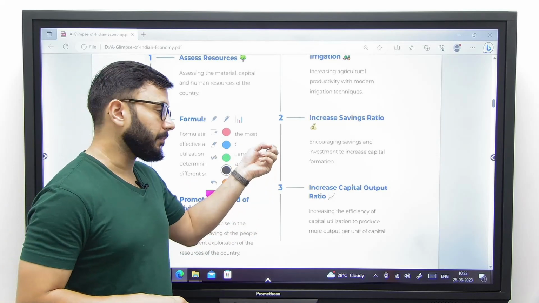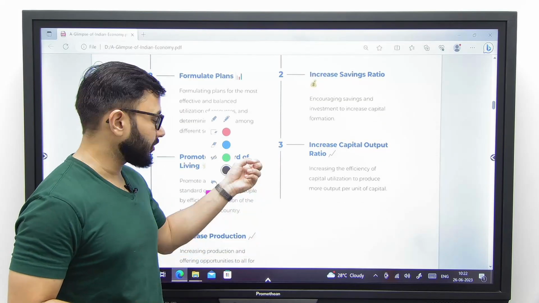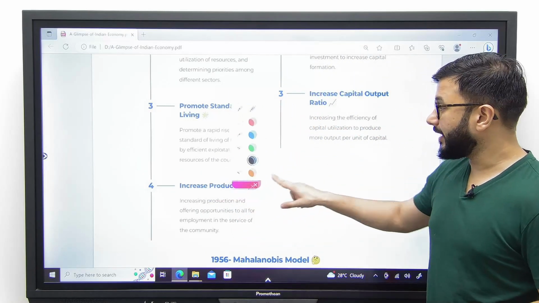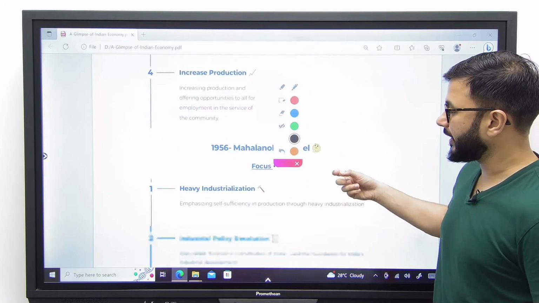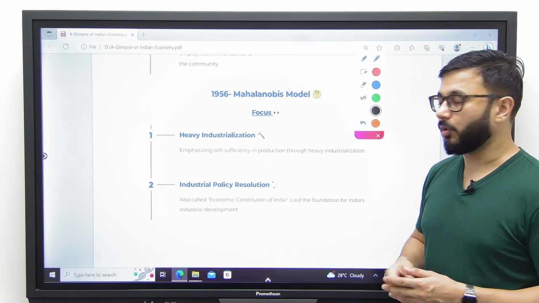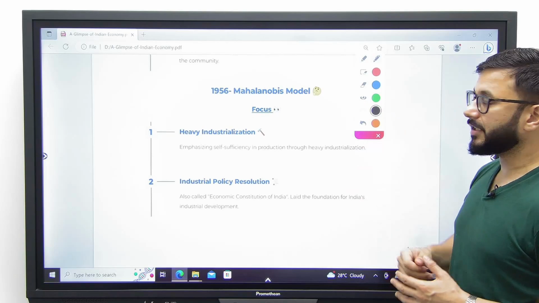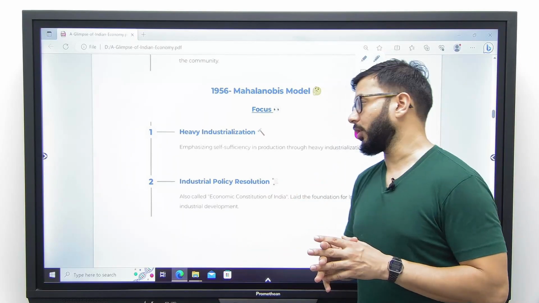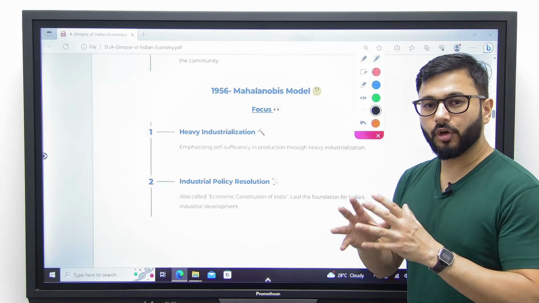But this was dumped very early, in 1956, and it was replaced with another model, which is a landmark model in the history of the Indian economy, called the Mahalanobis model. What exactly was this model about? Let's try and understand, and then we'll have a look at the positive contributions as well as the drawbacks of this model. There were 2 major focus areas of this model.